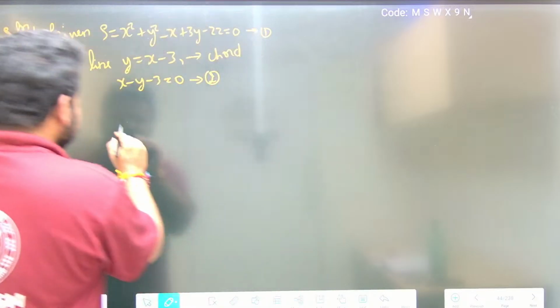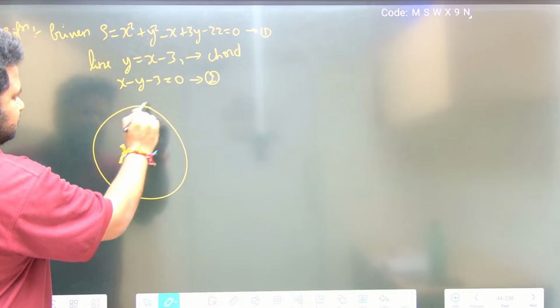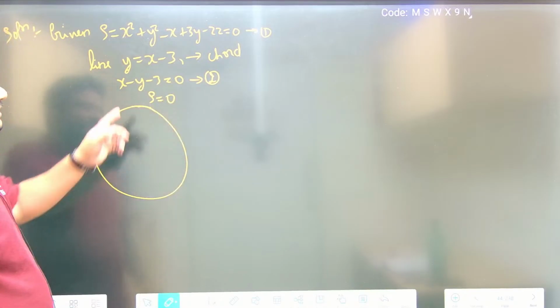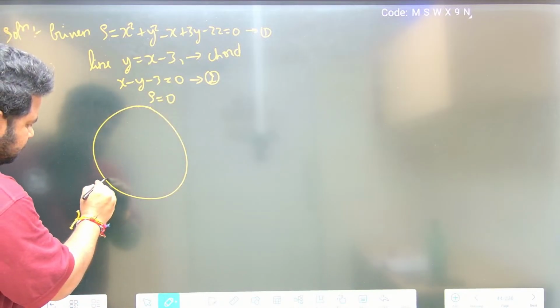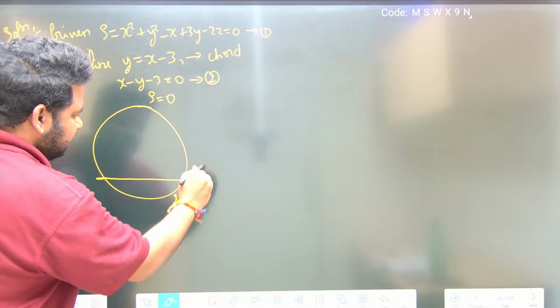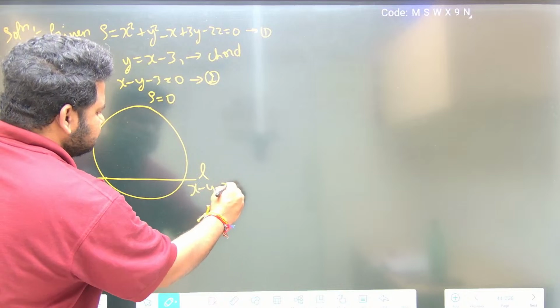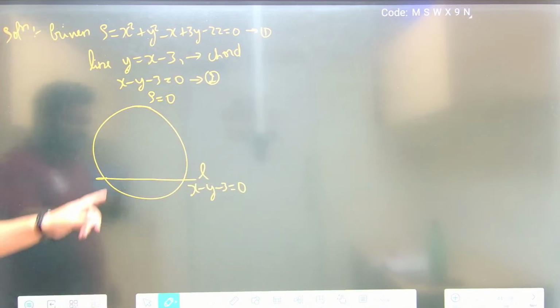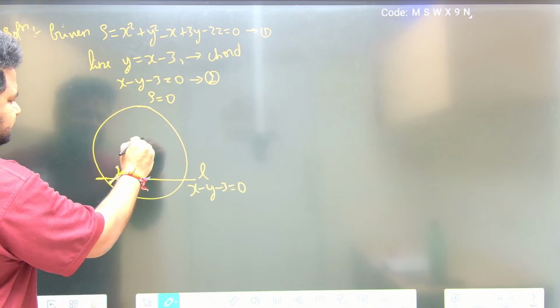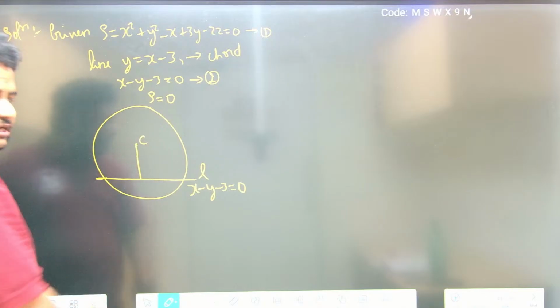See, the figure will be like this. This will be S is equal to 0. Let this be the line. The line equation is given as x minus y minus 3 is equal to 0. This is the chord. So we have to find the length of the chord. Let this be the center C of the circle.